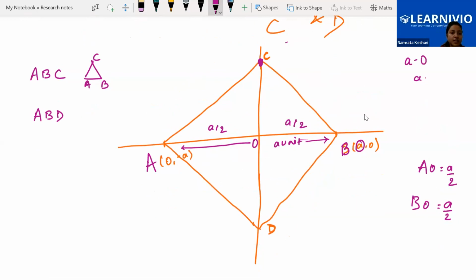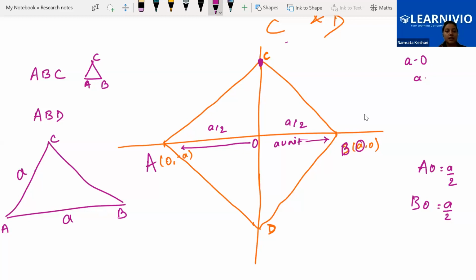It is one of the sides. In triangle ABC, AB is a unit, AC is a unit, BC is a unit. So can I say this total is a unit?